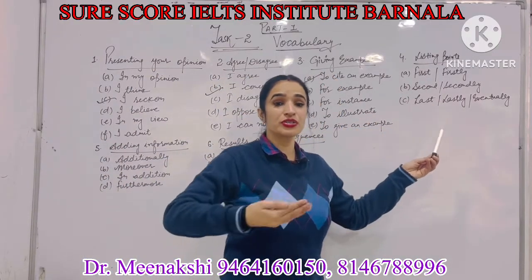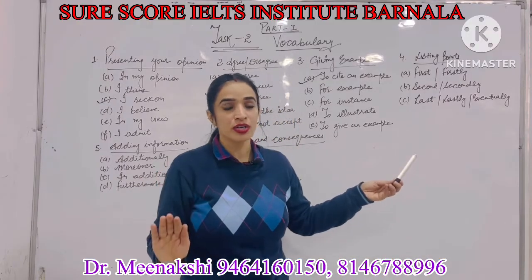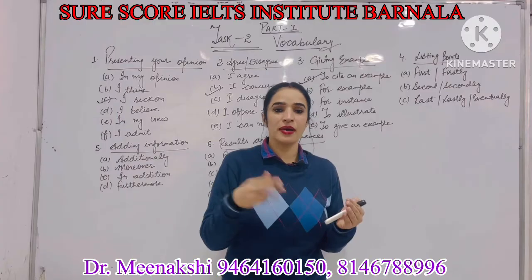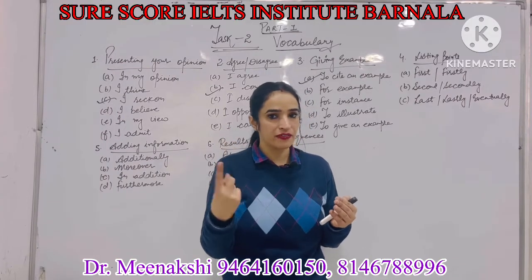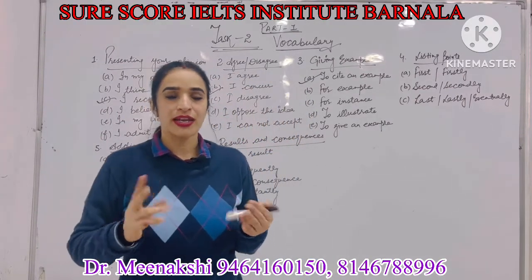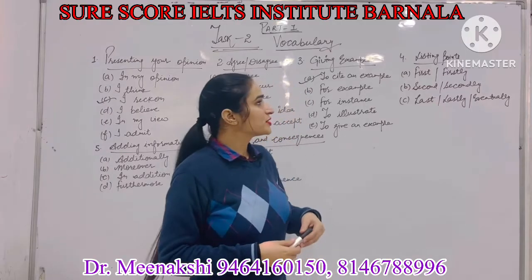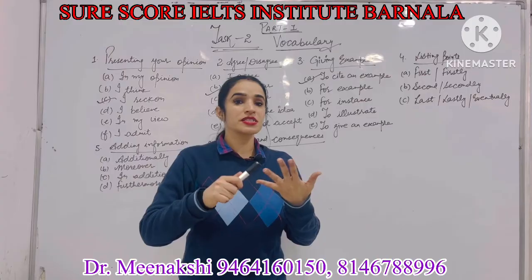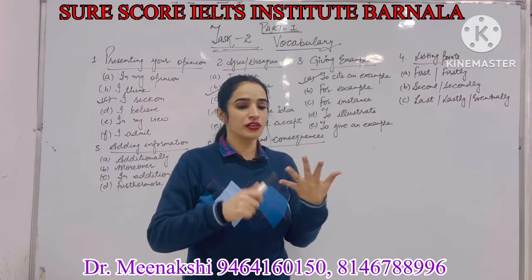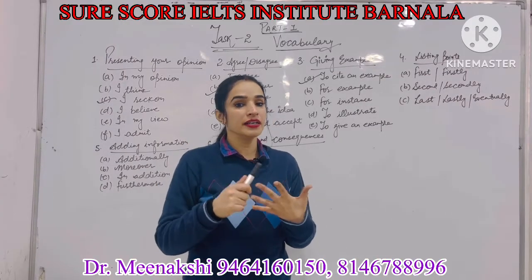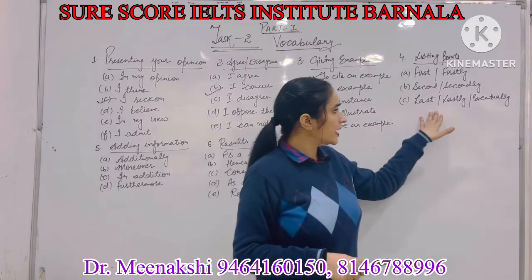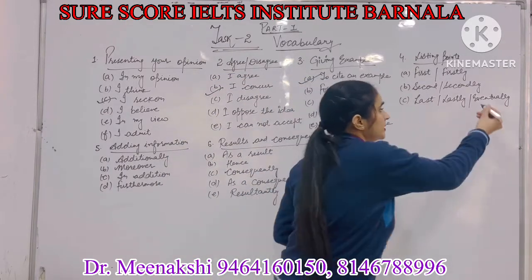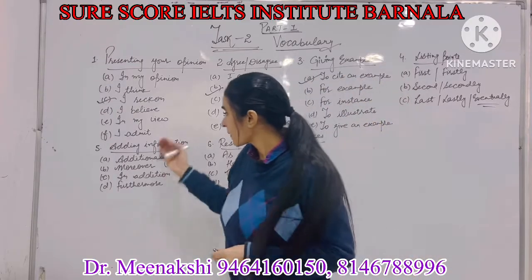Next, whenever you are going to list the viewpoints, as you all know, whatever the task is, you have to write 2 points in body paragraph 1 and the other 2 in body paragraph 2. Exceptions are always there. So for listing the points, what can be written there? First, second, third, fourth, firstly, secondly, thirdly, in this way. And for the last one you will write last, or lastly, or eventually. Got it? That's good.